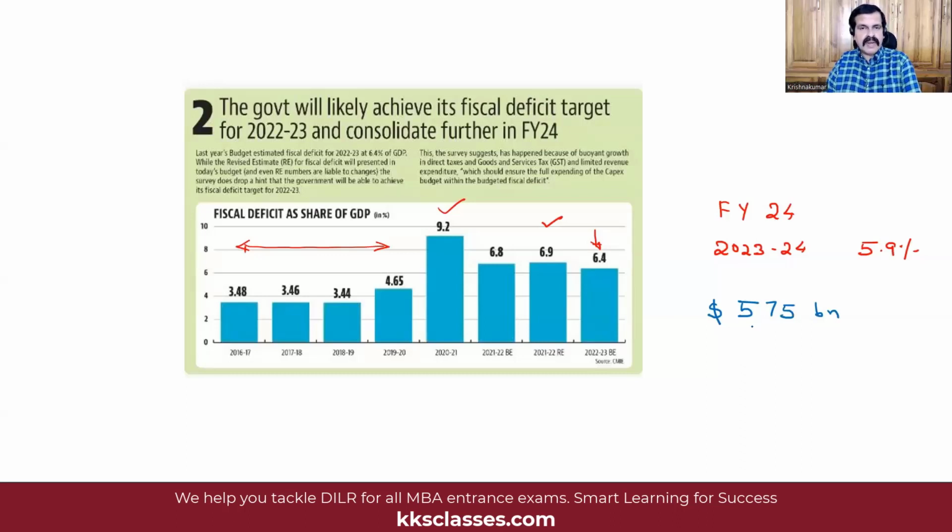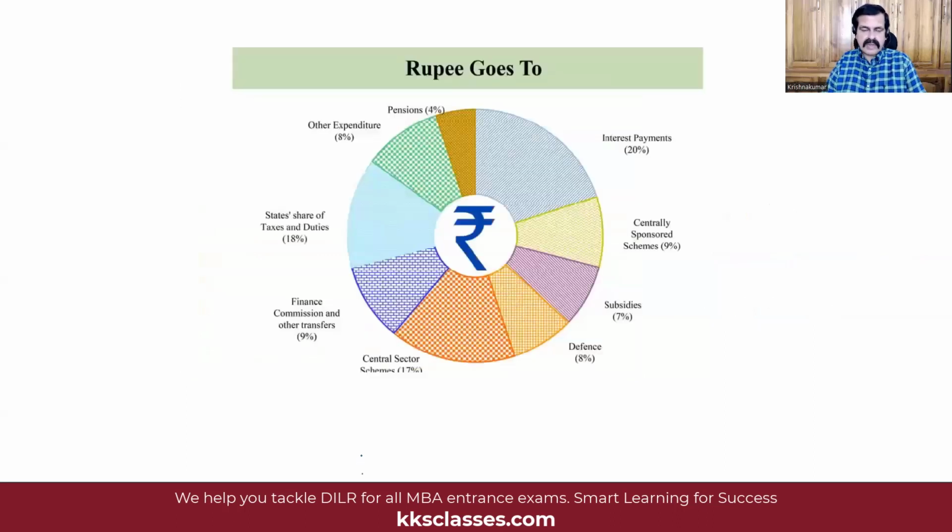So keeping that in mind, let us go into the expenditure side of the government. Let us see what the government spends on. Now, we know that there is a lot of borrowings by the government. On the borrowings, the government has to pay interest. So borrowings is 34% of the pie. Now, what about the interest payment here? That is a whopping 20%.